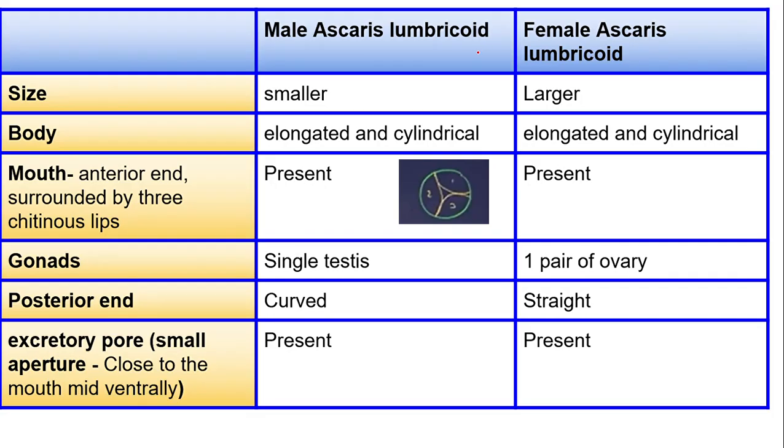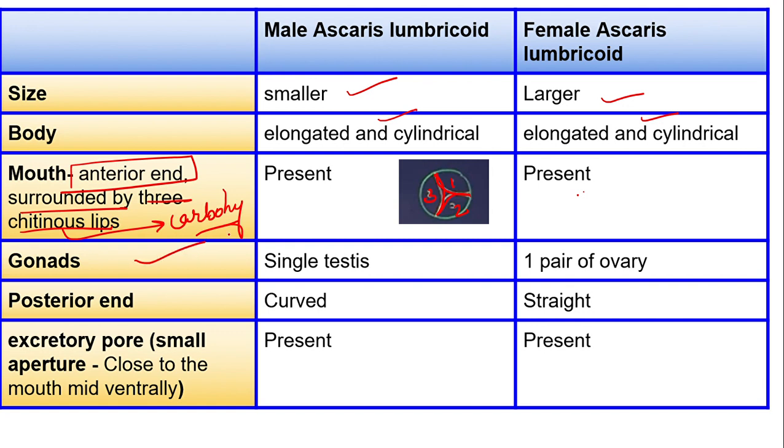Now let's read this, and I want all of you to make this table. The size of the male Ascaris is small as compared to the female. Body in both is the same, elongated and cylindrical. The mouth is present at the anterior end, and it is surrounded by 3 chitinous lips. What is chitin? Chitin is a carbohydrate, a polysaccharide. Now you can see here, this is your first lip, second lip, third lip. So you have 3 chitinous lips in both female and male.